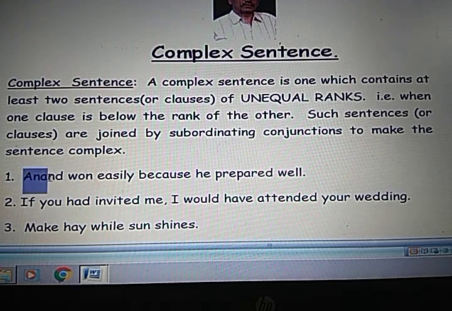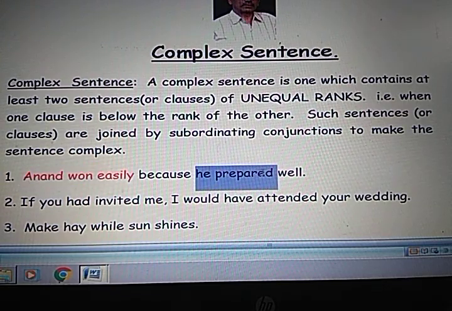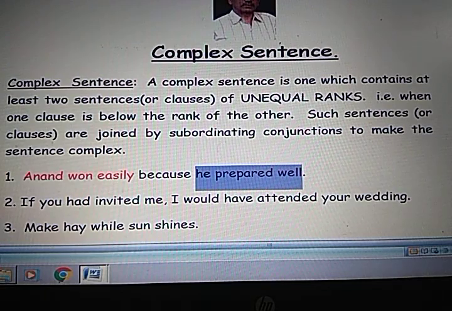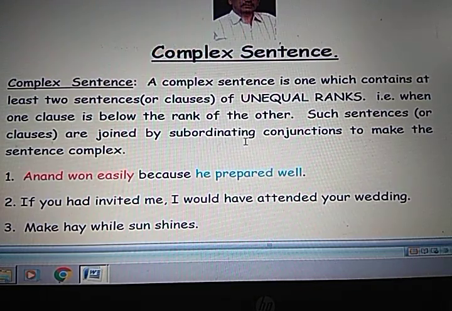So you have two clauses. Anand won easily, that is one clause. Next, he prepared well, another clause. Clear? What happened? We joined these two clauses using because.